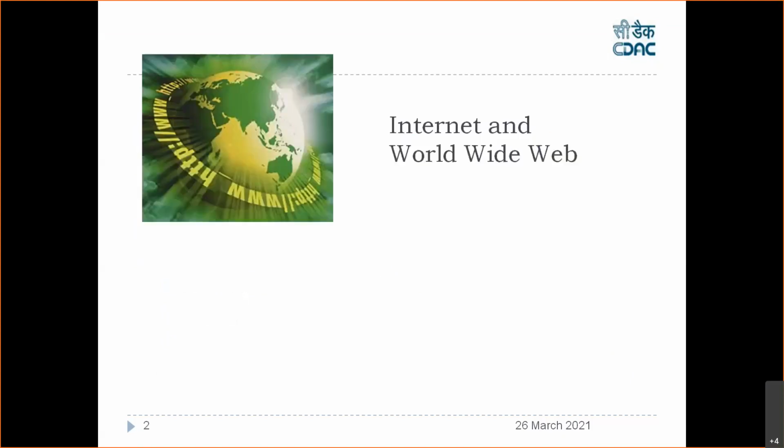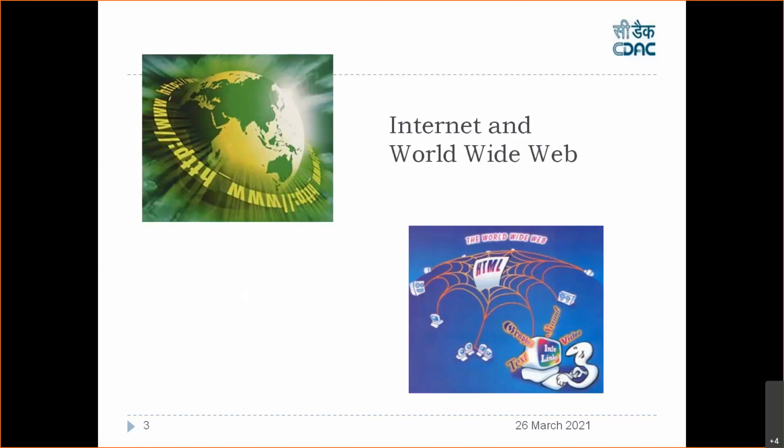So to start with the session, these two things are there. Number one is internet. Number two is World Wide Web. Now, internet, we already know what it is. And World Wide Web is a part of the internet. It's a protocol which is called HTTP, which allows HTML pages to be browsed among the end users. So this World Wide Web is one of the components of the internet.